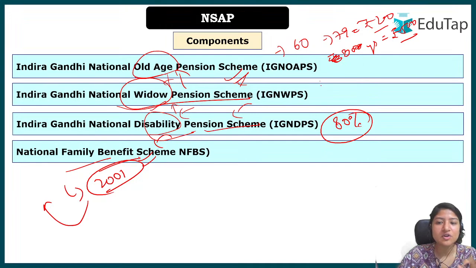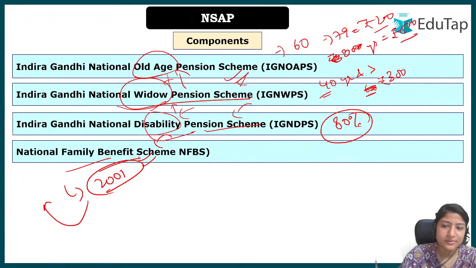Widows specifically we are talking about, so 40 years and above are eligible. Okay, apart from that, what we looked at initially, the amount is 300. Why not till 60? Because from 40 they are eligible, right? So it is rupees 300, and if they attain 80 years and above, in that case rupees 500 again.